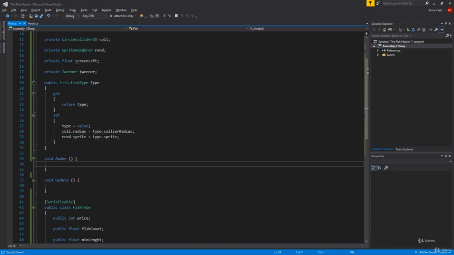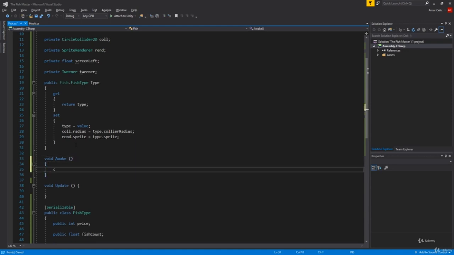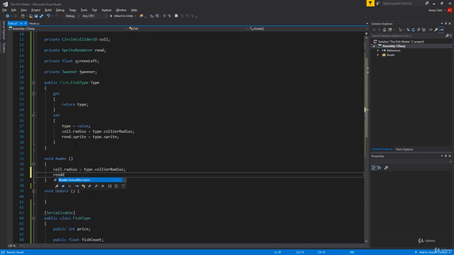Moving on in our Awake, I'm just gonna put this bracket down. We're gonna say collider.radius equals to type.colliderRadius, like this. Then rend.sprite, no, I mean just rend equals to, and here it's not collider. Oh, my bad.